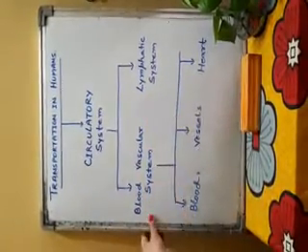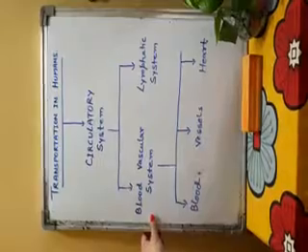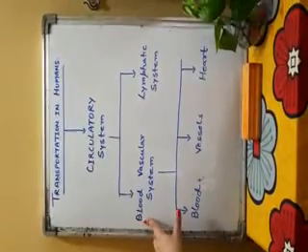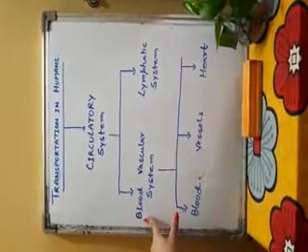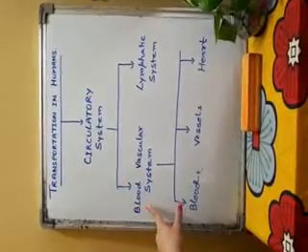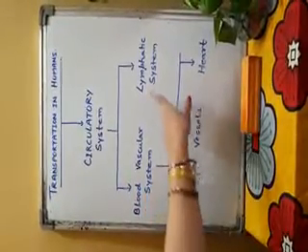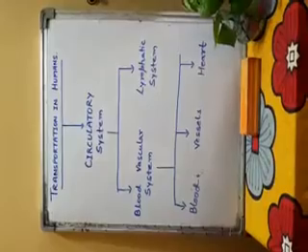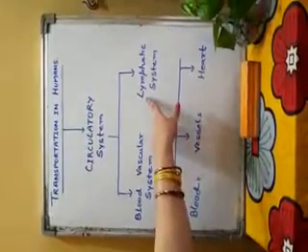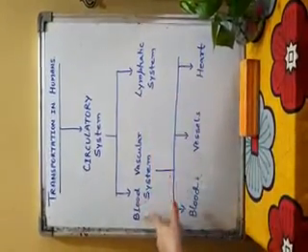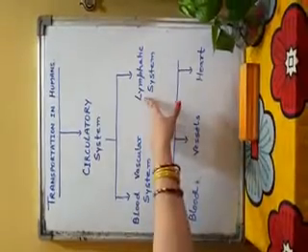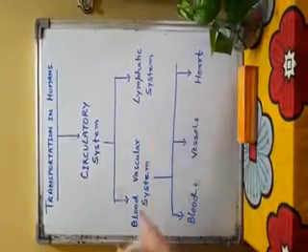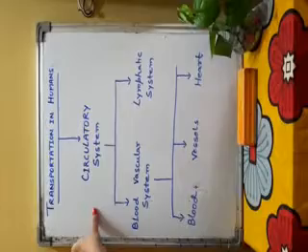The first one is the blood vascular system, where blood circulates as circulatory fluid, and the second one is the lymphatic system, where lymph circulates. The blood vascular system and the lymphatic system are the two parts of the human circulatory system.